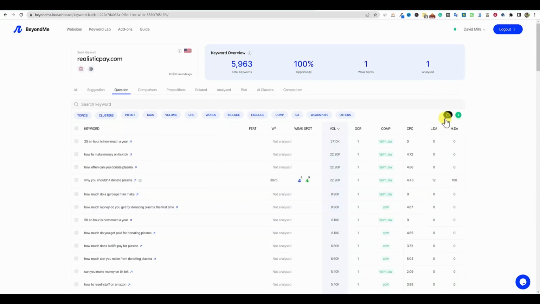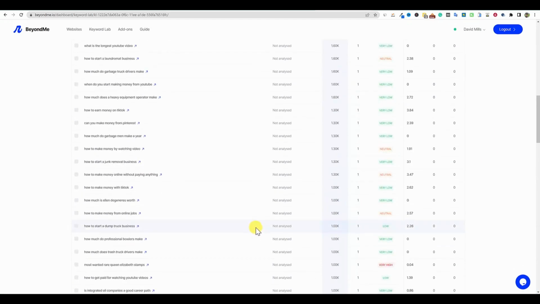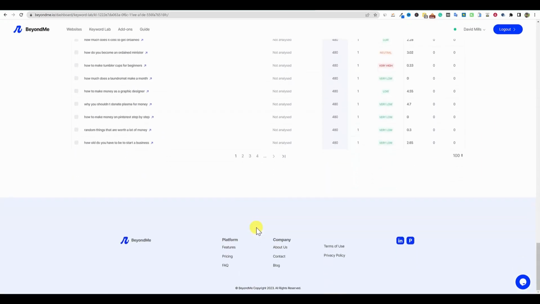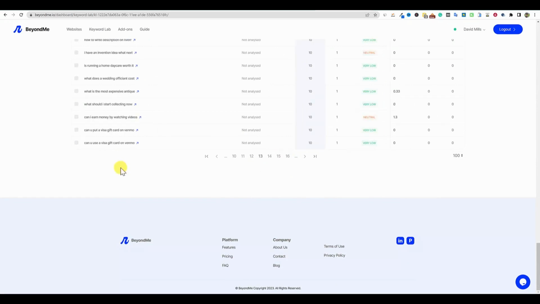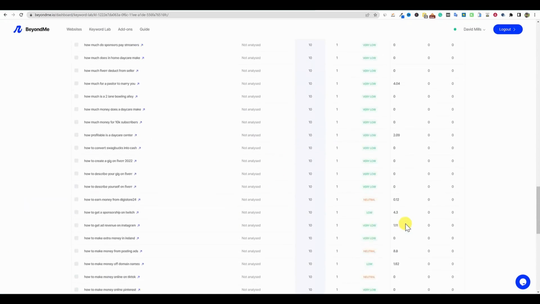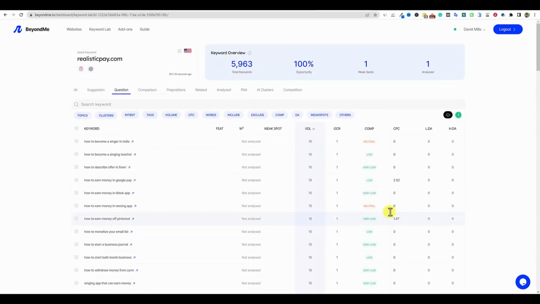It would be nice if we knew how many keywords we're actually looking at each time we put a filter on, right? So it looks like we have 4 pages and then 7 pages and then 10 pages. So that is a lot of keywords, still thousands. And so we would need to put in more filters.